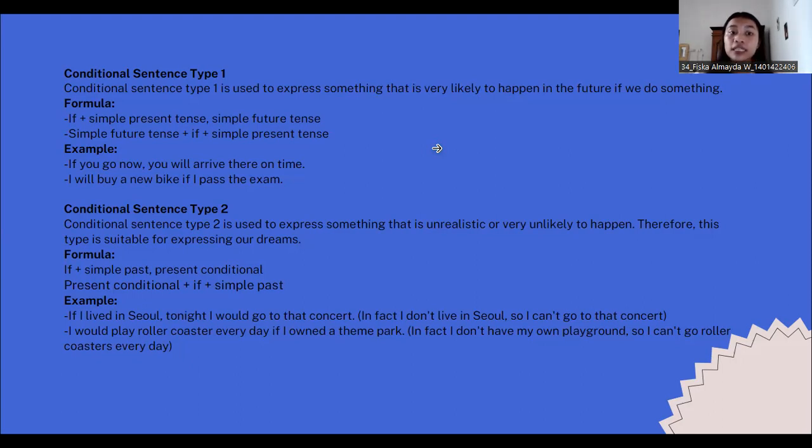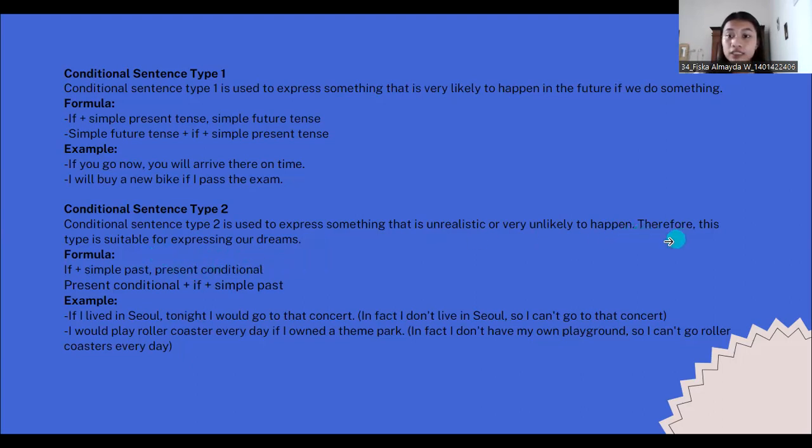And conditional sentence type 2. Conditional sentence type 2 is used to express something that is unrealistic or very unlikely to happen. Therefore, this type is suitable for expressing our dreams.